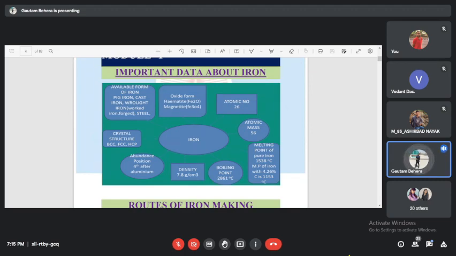One of the main reasons is that if you convert hematite to magnetite, you can get more porosity. You have to remember this one. Sometimes people ask this kind of question in semester or maybe in interview: why is hematite more preferred over magnetite for production of iron? The best answer is that by converting hematite to magnetite, we get more porosity.